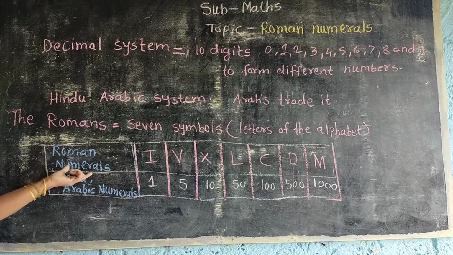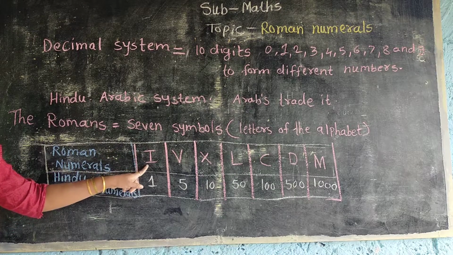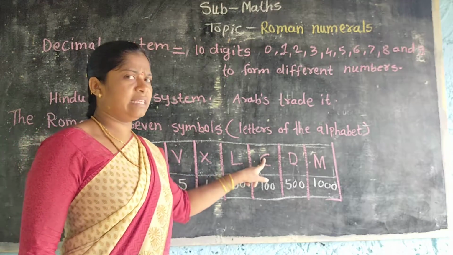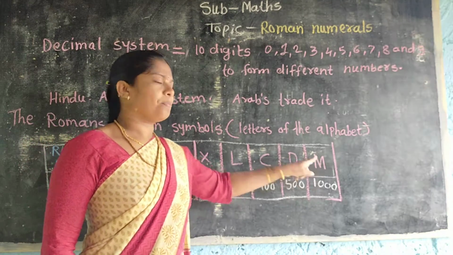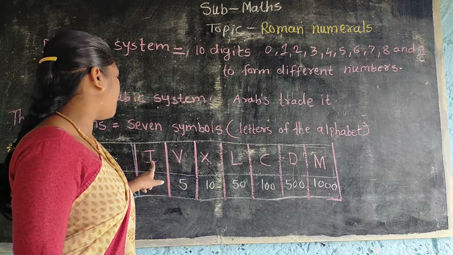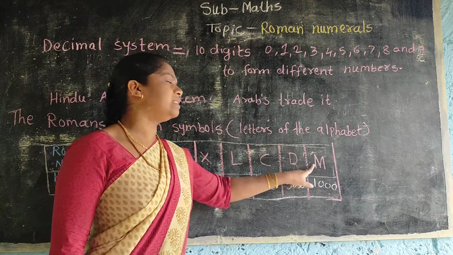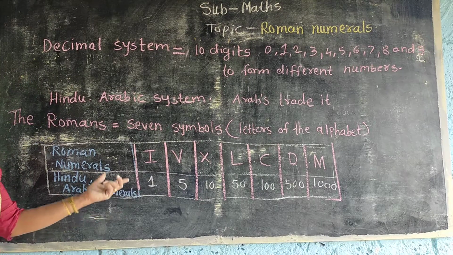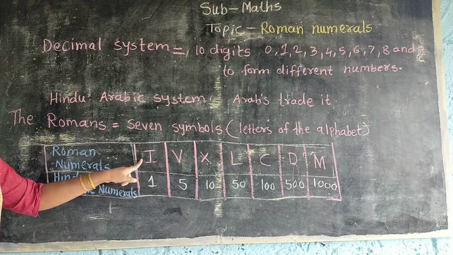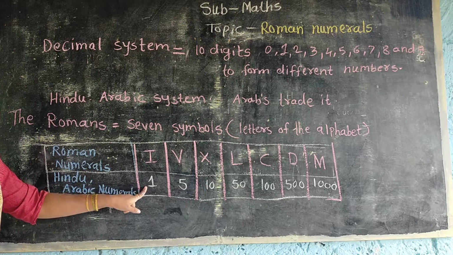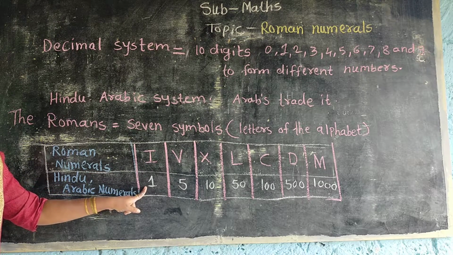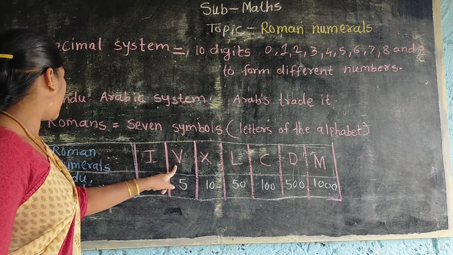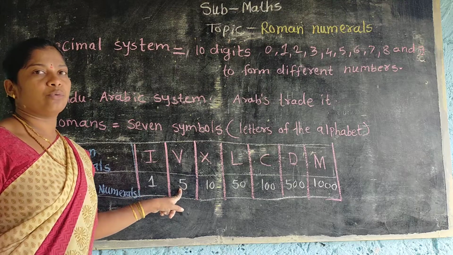Now see here, in Roman numerals the letters are I, V, X, L, C, D and M. How many letters are there? 1, 2, 3, 4, 5, 6, 7. Correct? Now in Hindu-Arabic numerals, the first is I, which is 1. Understood? Now here is V. This V in the Hindu-Arabic system is 5.